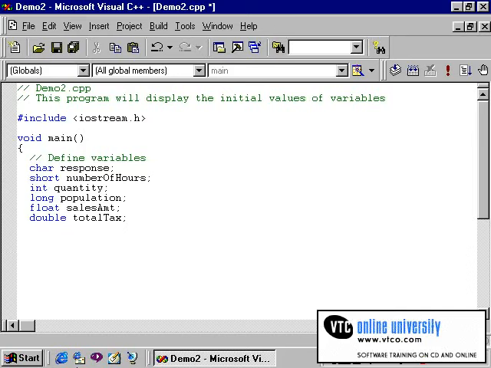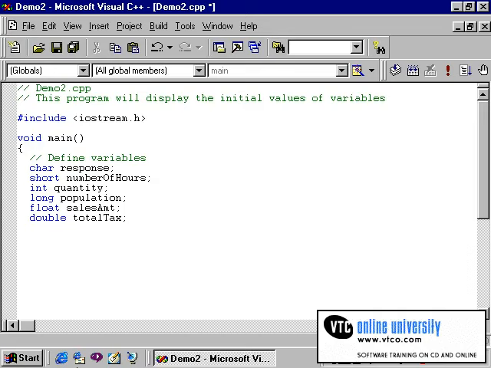I'll be using this demonstration program to illustrate the importance of declaring variables in the proper way. It is also important to note that it is your job as a C programmer to give variables their initial values. If you do not supply an initial value for a variable, the variable will contain a meaningless value, referred to by programmers as garbage.